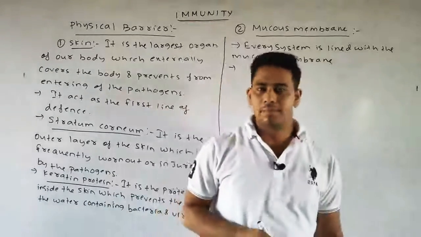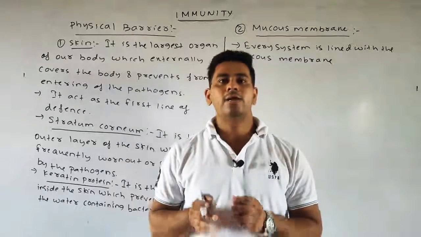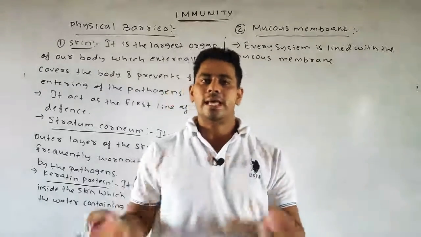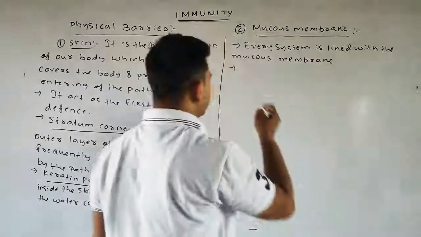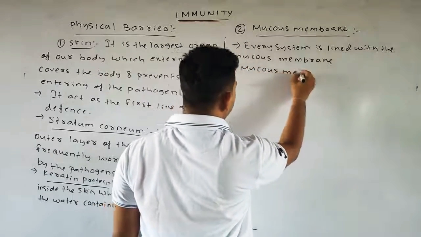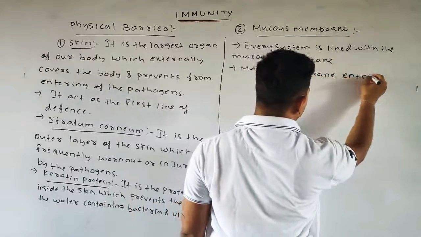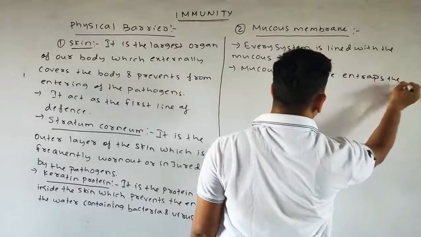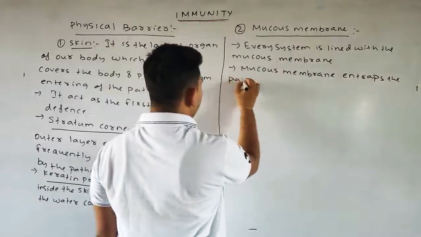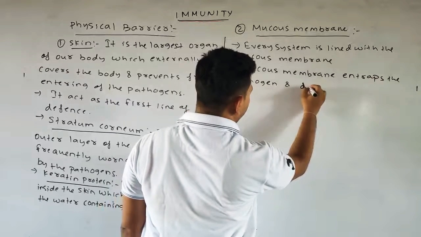The mucous membrane simply entraps the pathogen and fights with the pathogen, or we can say it destroys or kills the pathogens. Mucous membrane entraps the pathogen and destroys it.